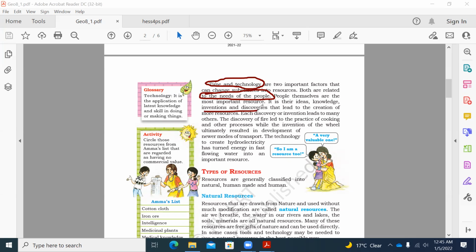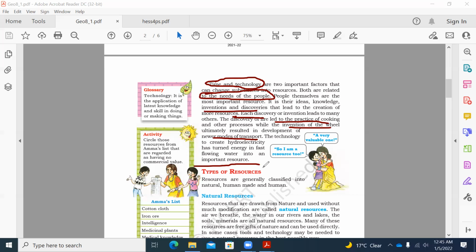These discoveries and inventions may lead to the creation of more resources. Each discovery or invention definitely leads to many others. For example, the discovery of fire led to the practice of cooking and other processes, while the invention of the wheel gave rise to the development of new modes of transport. In this way, it helps innovation and new practices.